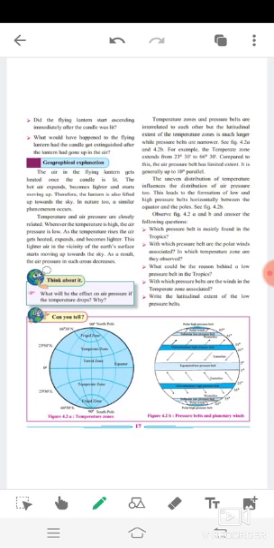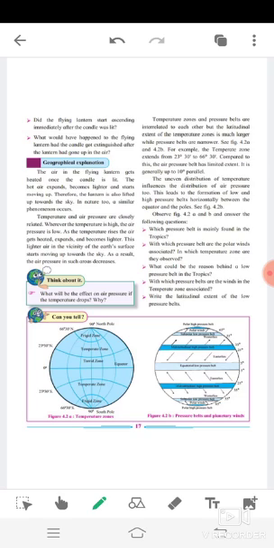Now, in this paragraph, temperature and air pressure are closely related. Whenever the temperature is high, the air pressure is low. As the temperature rises, the air gets heated, expands and becomes lighter. This lighter air in the vicinity of the earth's surface starts moving upward to the sky. As a result, the air pressure in such areas decreases.